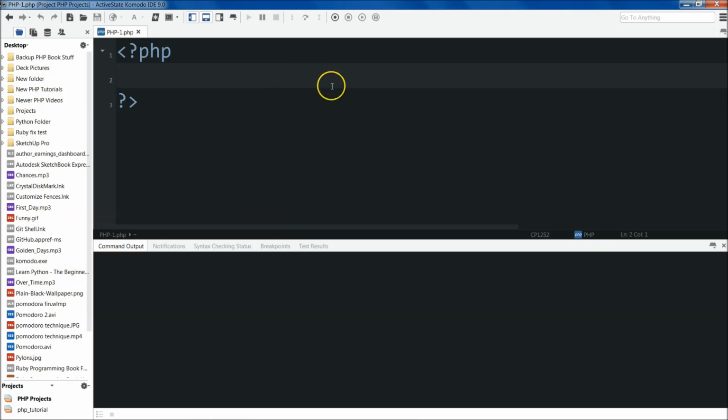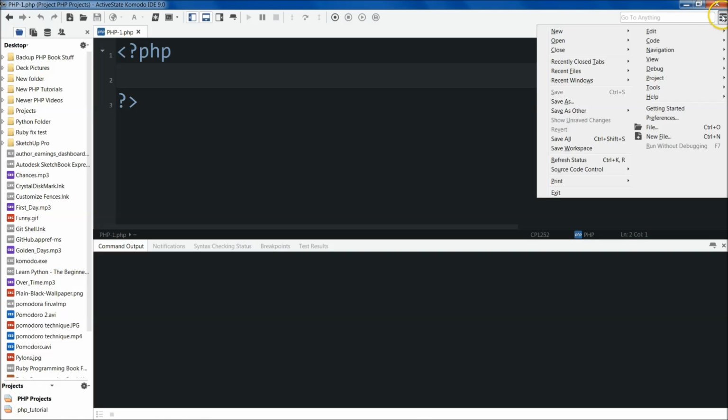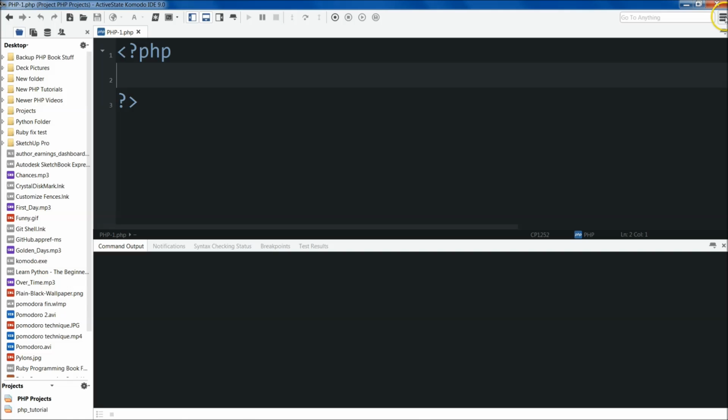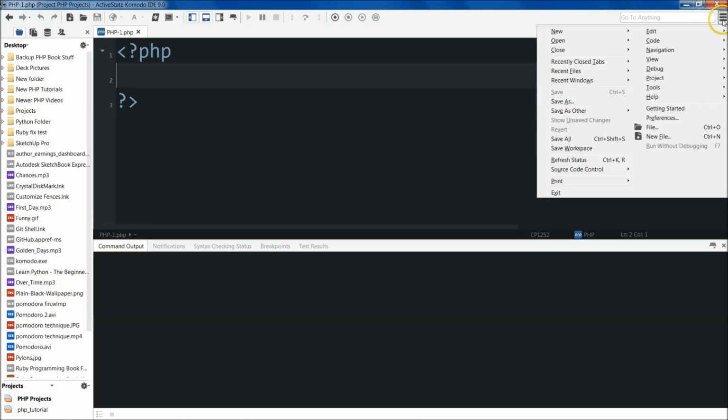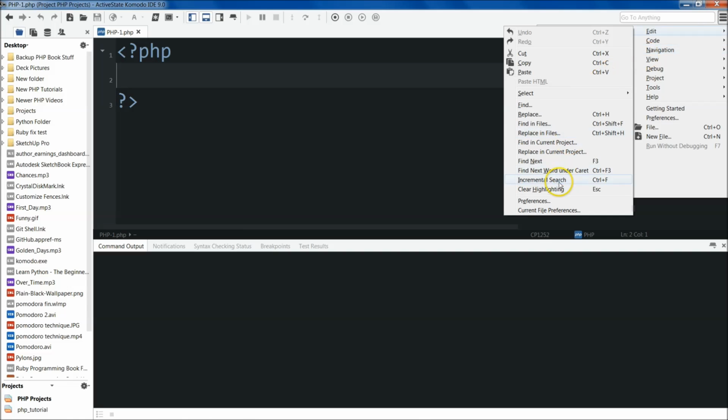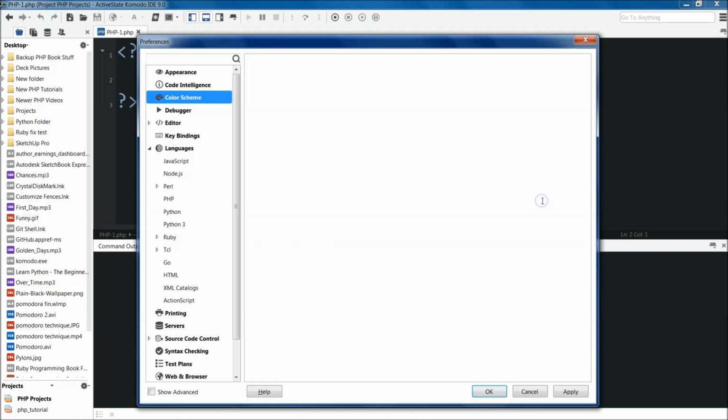Now, if your background isn't black, what you can do is you can just change those in preferences. But I think that the new Komodo 9 defaults to black, but also this should be white here. Again, that stuff doesn't matter, and we'll talk about that later. I'm actually going to do a Komodo course where I show how to set up the IDE and customize it, and then all the little cool tools that it has as well. Just go over to this drop-down menu right there. You can click that, and then go Edit, and then hit Preferences.